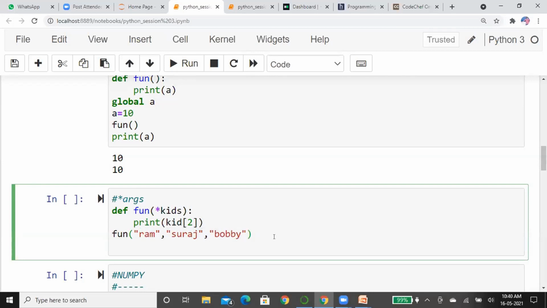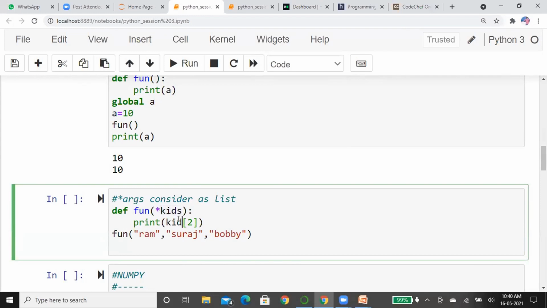We can pass any number of arguments to the function. Here in star args, it is considered as a list. I have passed three arguments: Ram, Suraj, Bobby. Here it considers them as a list called kids.